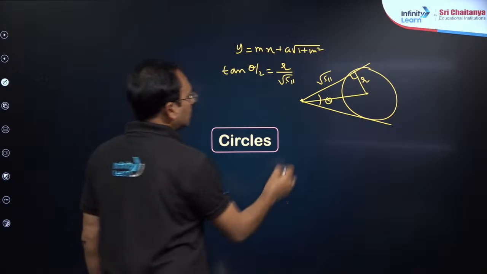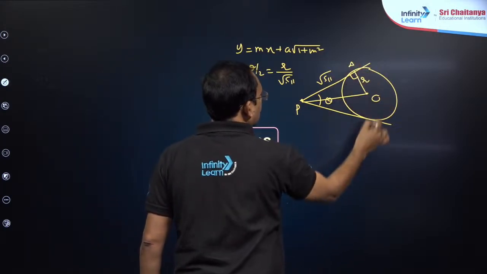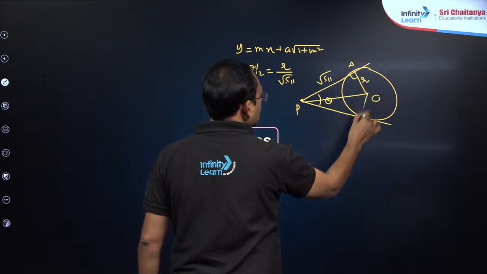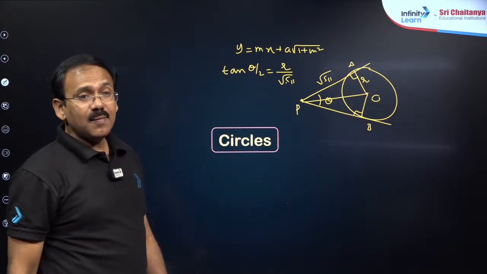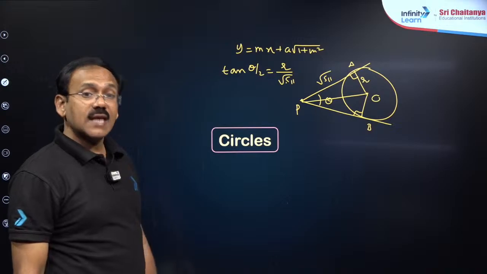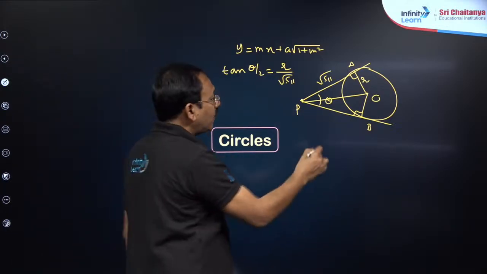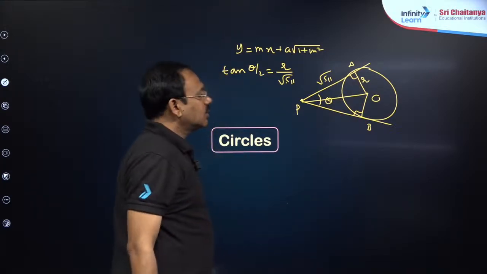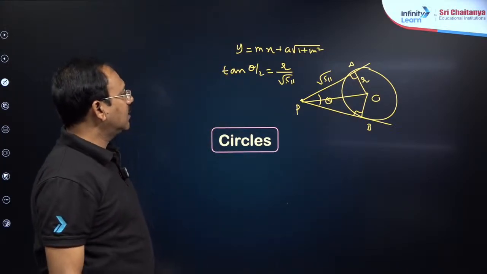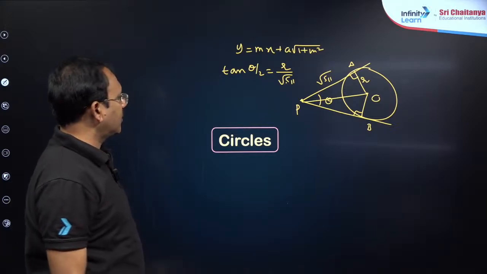Moreover, suppose this is the center O, this is P, this is A, this is B, my dear friends. Here 90, here 90, in the sense PBOA is a cyclic quadrilateral, the cyclic quadrilateral with PO as the diameter, because 90 and 90 are there. So you can take PO as the diameter. That is one important point.